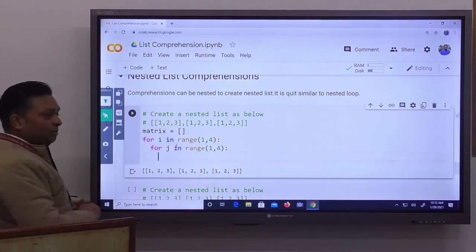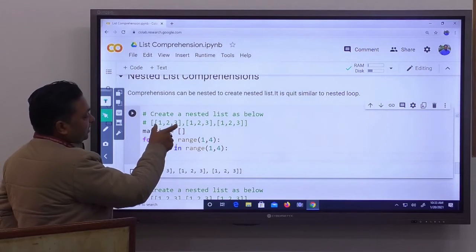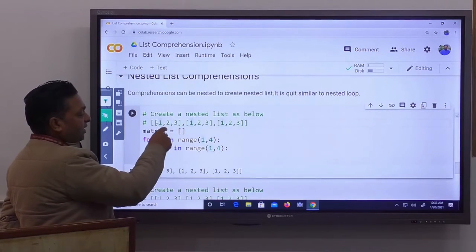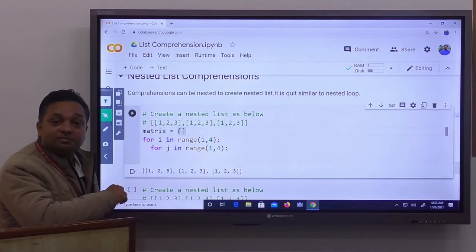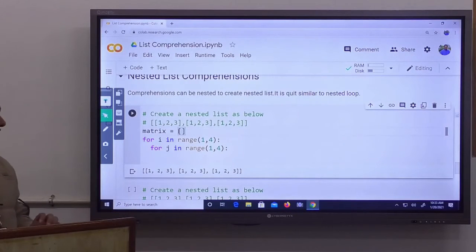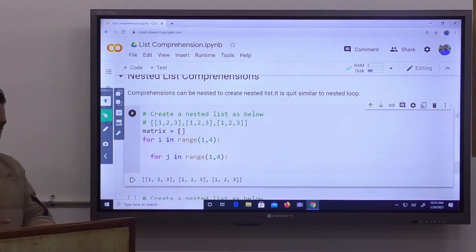Now what you have to do is first create this inner list and append it into the upper list. To create an inner list, I am going to take a temporary list, a variable named temp, an empty list, and generate the inner list.